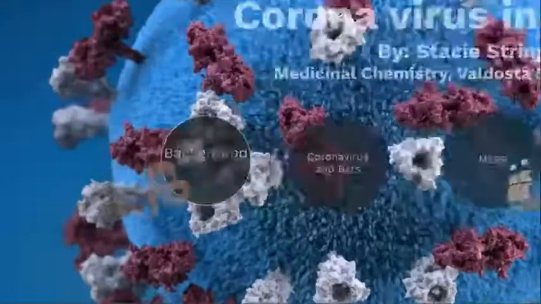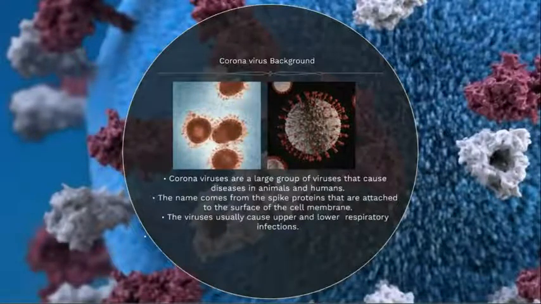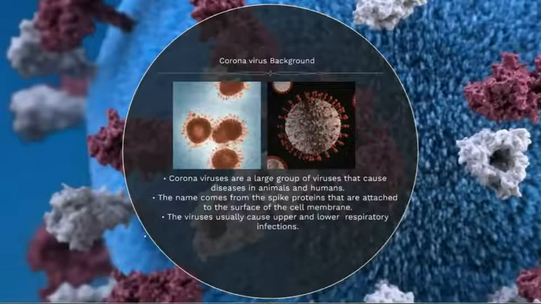Coronaviruses in animals. Coronaviruses are part of a large group of viruses that can cause disease in animals and in humans. The name is derived from the spike proteins that are attached to the surface of the cell membrane. These viruses usually can cause lower and upper respiratory infections and other diseases.